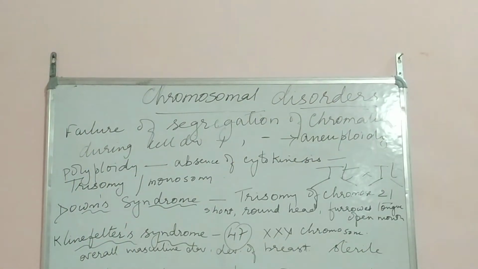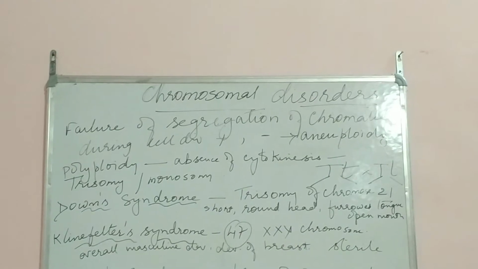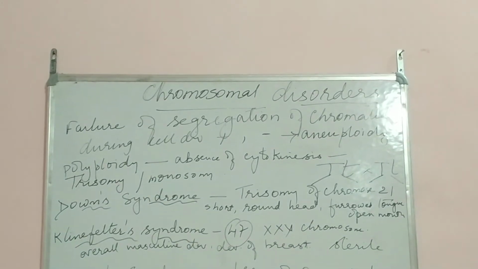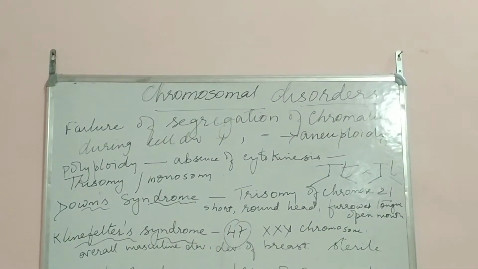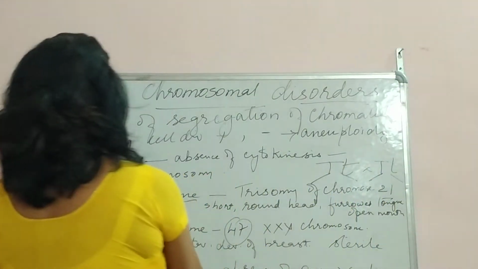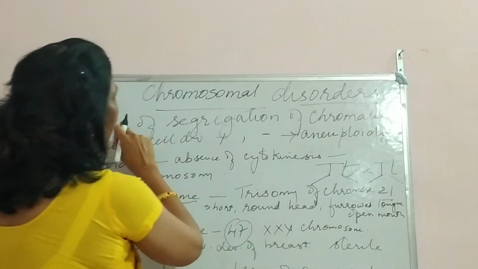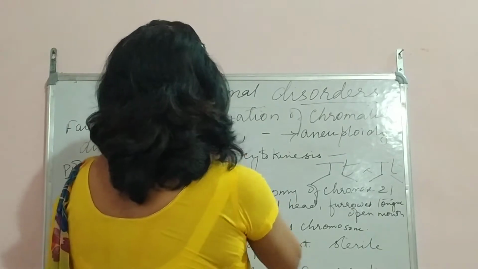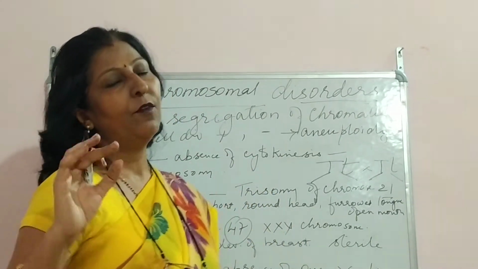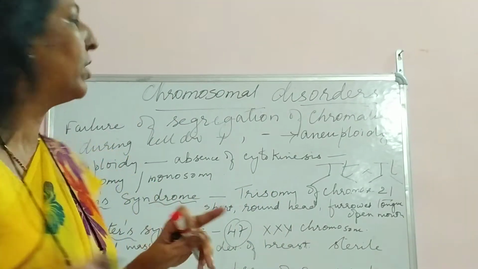Polyploidy is the absence of cytokinesis. I hope you understood, failure of segregation of chromosomes also happens during cell division when segregation does not take place.